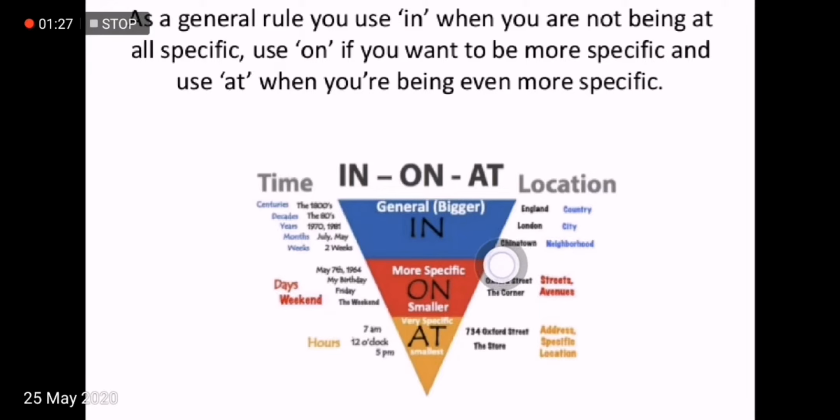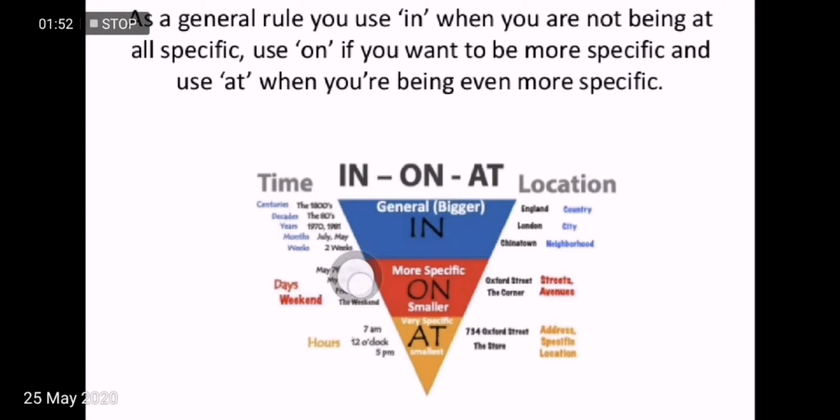For example, he lives in Srinagar, and on is used for streets, avenues. For example, his shop is on the MA road, and at is used for address specific location. For example, I live at 1231 Kunbal Handwara.